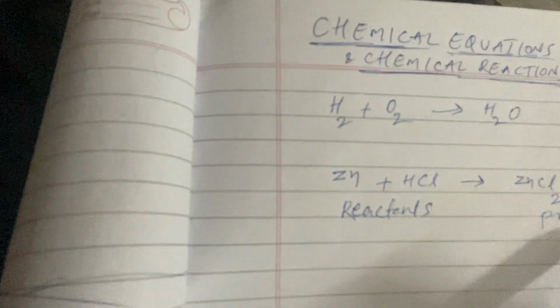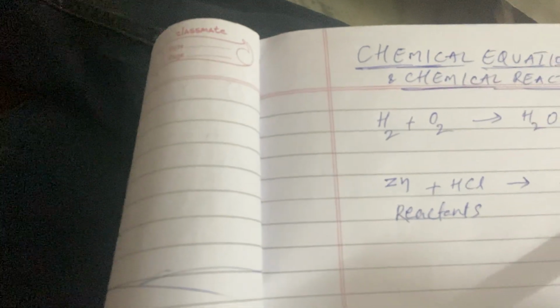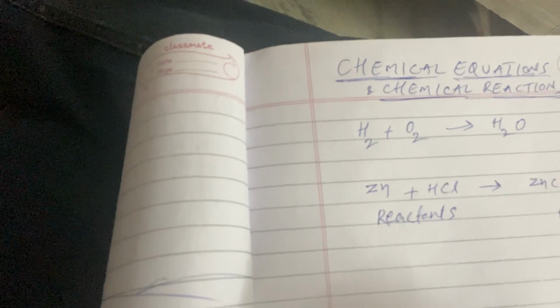So now reactants are nothing but those which take part in the reaction. Products are nothing but those which are formed in the reaction. So reactants are converted into products. The arrow mark represents in which direction the equation or the reaction is taking place. So this is the fundamental concept of what is meant by a chemical equation and what is meant by a chemical reaction.